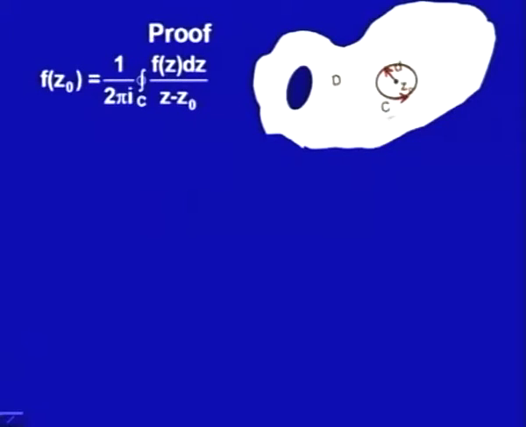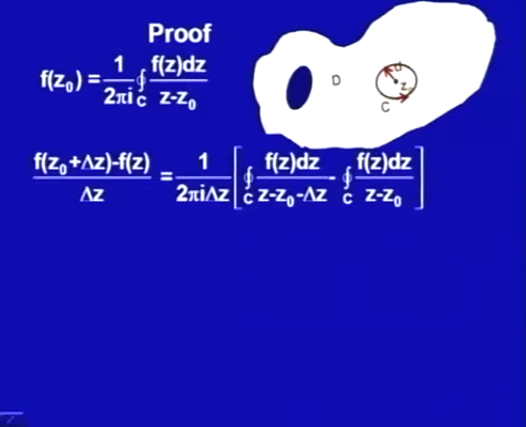What is this contour C? This contour C I have taken as one looking like a circle with radius d, but it is not actually, it could be any contour C. Now, this Cauchy integral formula I would apply to any other point, f(z naught plus delta z).